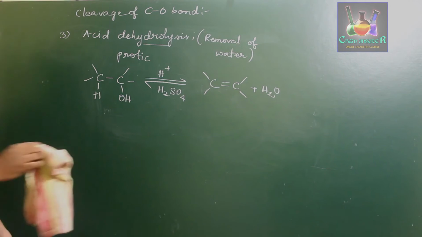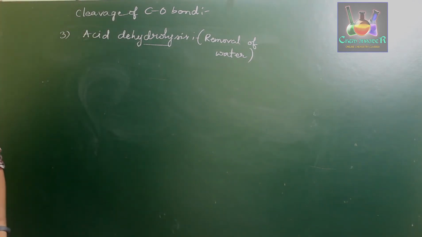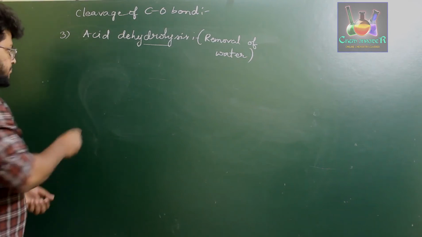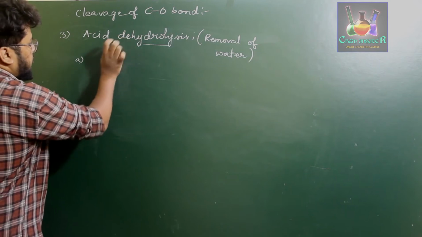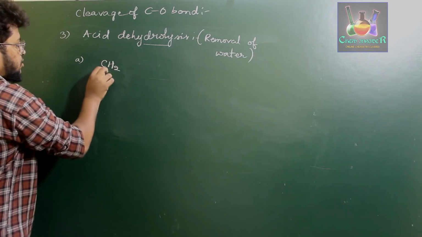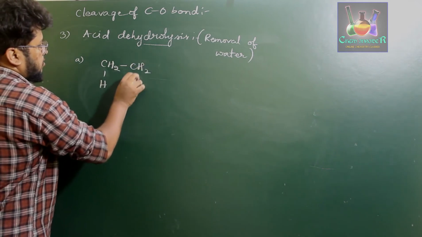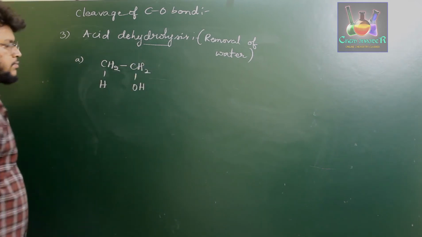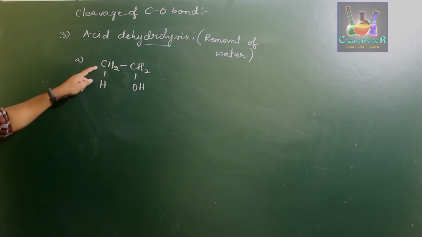If you consider a primary alcohol such as methanol, CH3OH, you can't treat methanol with it. You are going to treat primary alcohols starting with ethanol, which has 2 carbon atoms, especially with an alpha hydrogen.